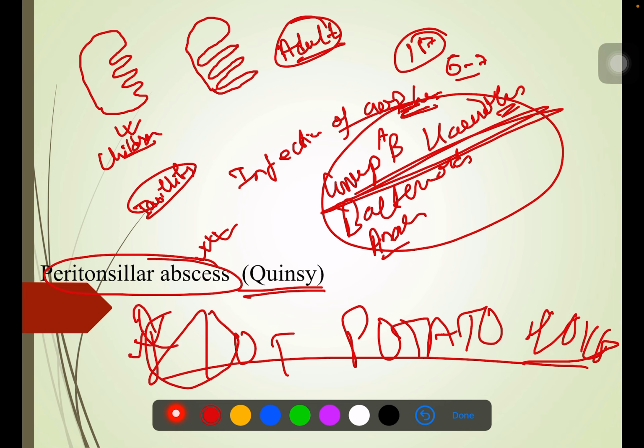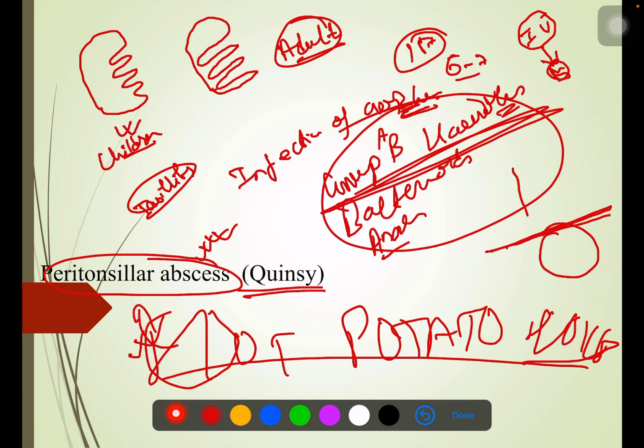Now you need to remember that whenever we talk about peritonsillar abscess, it's a dangerous situation. First we treat with IV antibiotics, and if that doesn't subside, then we will go for surgical management. In the surgical management, what we do is we just draw two boundaries, one from the upper pole of the tonsil and the other from the lateral border of the anterior pillar of the tonsil, okay, and the outer and superior quadrant becomes the area for aspiration. Okay, this is the area of aspiration.